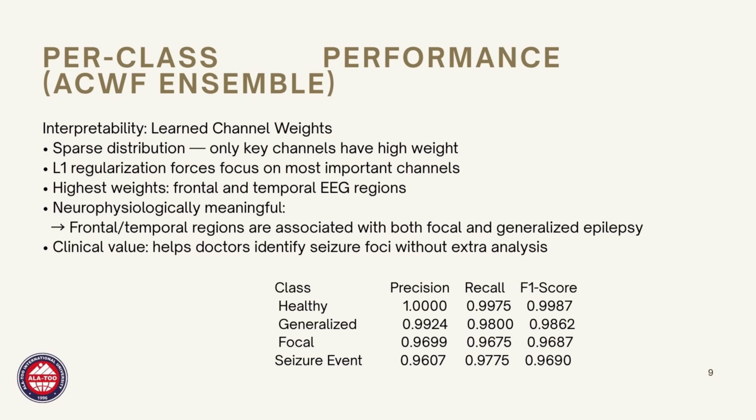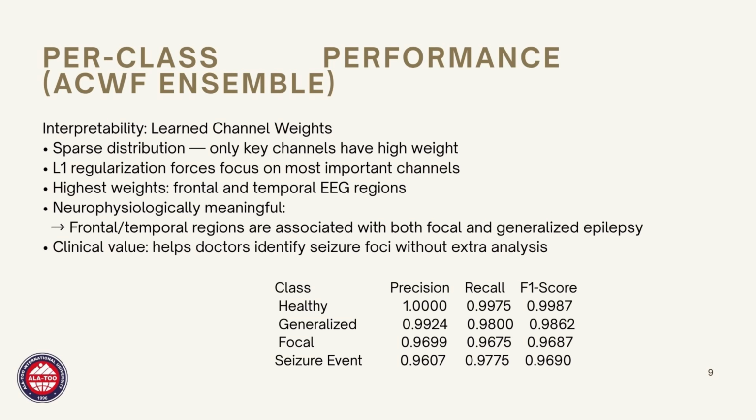The model can reliably detect these full brain seizures. Class 2 and Class 3, focal and seizure events, have slightly lower F1 scores at 0.9687 and 0.9699. This is expected because these two classes are clinically similar and share many EEG patterns, making them harder to distinguish.